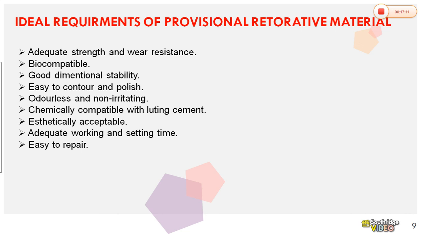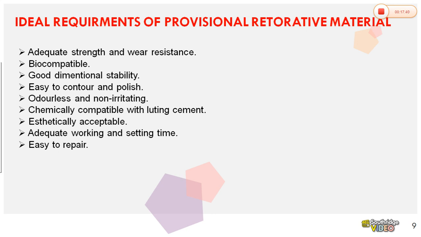The shaping of the crown or tooth should be easy, and it should be polishable so that we can give a smooth and glazed surface, and odorless. There should not be any kind of smell or irritation to the gums or to the surrounding tissue, and it should be compatible with the luting cement. The cement you are using to lute the crown should be compatible.